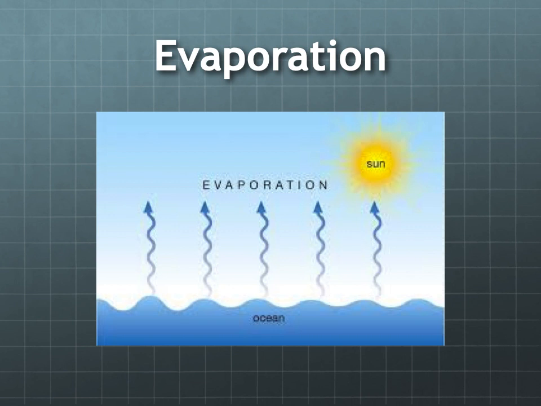Another good example of evaporation is this diagram here. We see this in the water cycle. So we have liquid water in the ocean, obviously, and the heat from the sun will slowly heat that water up and evaporate some of it.